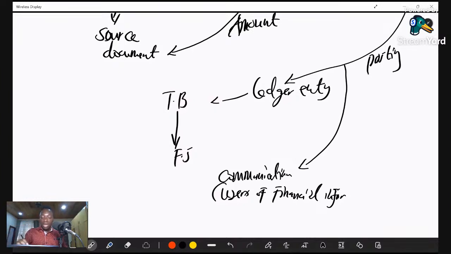So after the recording, we do what we call communication. The communication has to do with where we refer the financial statement to people who may have interest in the affairs of the business, and we do that through communication.